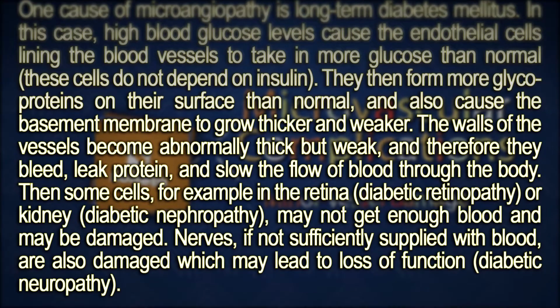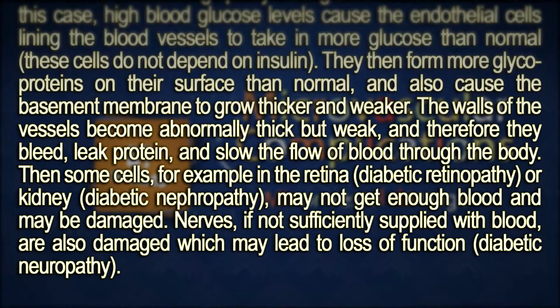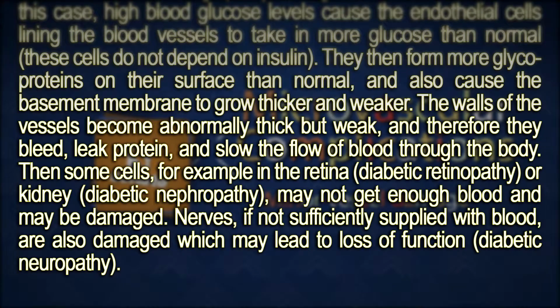Okay, so the walls of the vessels become abnormally thick but weak, and therefore they bleed, leak protein, and slow the flow of blood through the body. Then some cells, for example in the retina, in diabetic retinopathy, or kidney, diabetic nephropathy, may not get enough blood and may be damaged. So that's how those end organs become damaged. Nerves, if not sufficiently supplied with blood, are also damaged, which may lead to loss of function, diabetic neuropathy, which would be common in the feet of a diabetic.